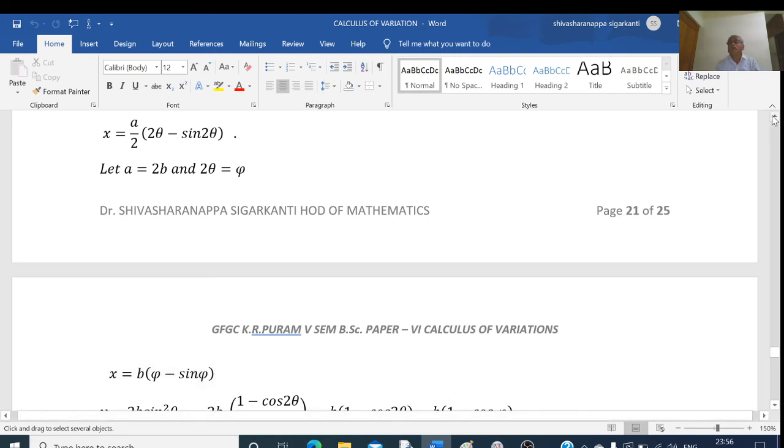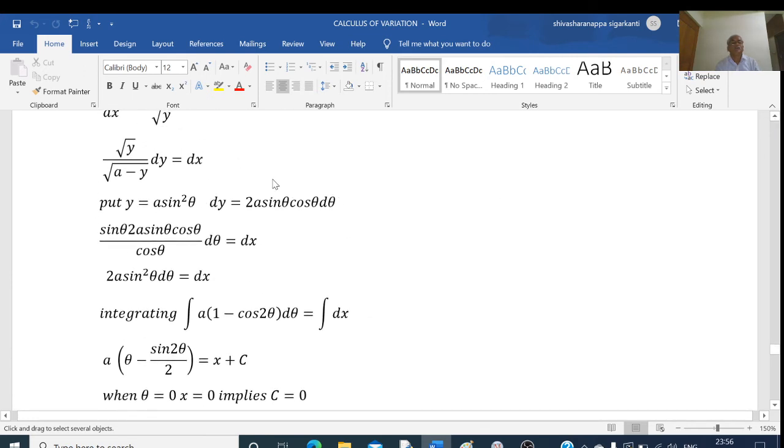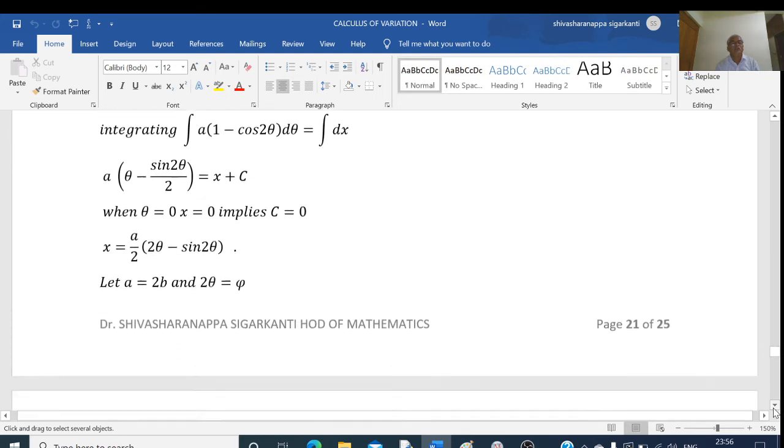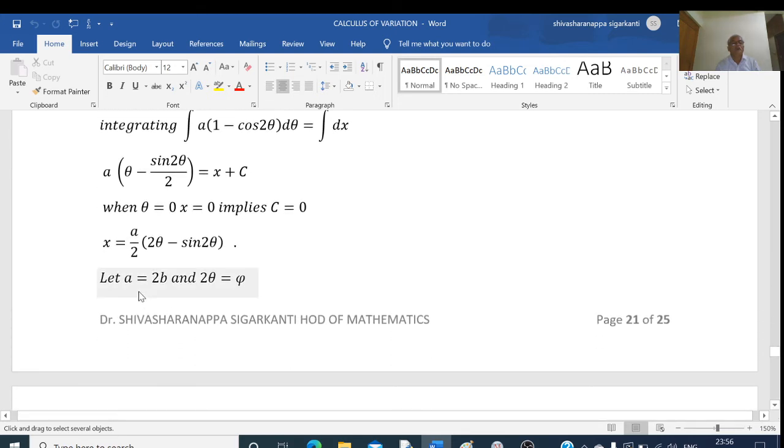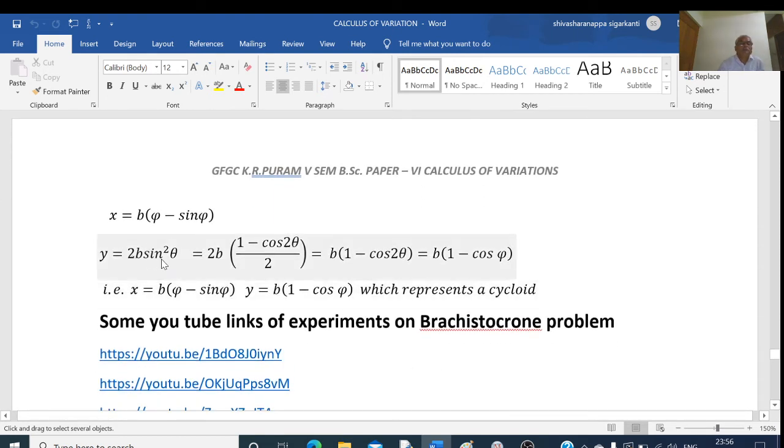Then what is y? Here y is a into sin square theta. That is y equal to 2b into sin square theta. 2b into sin square theta is nothing but 2b times 1 minus cos 2 theta by 2.